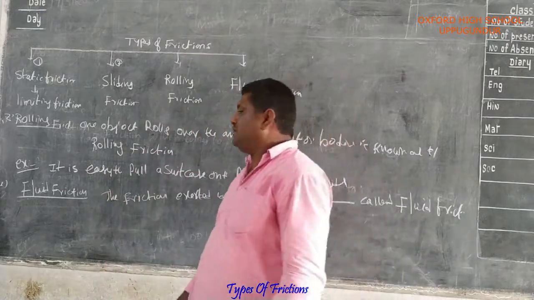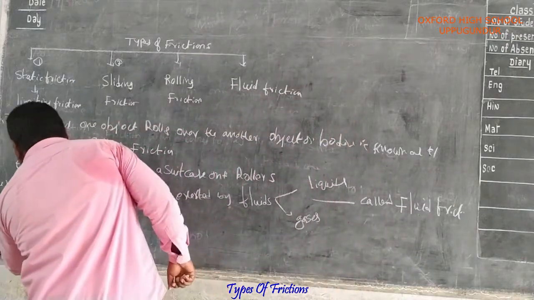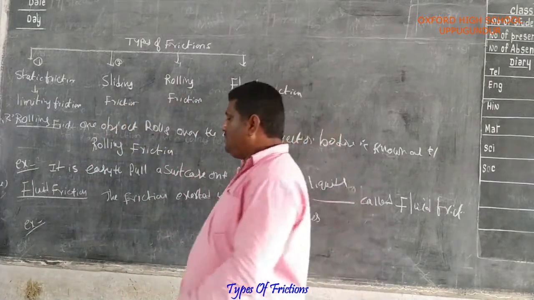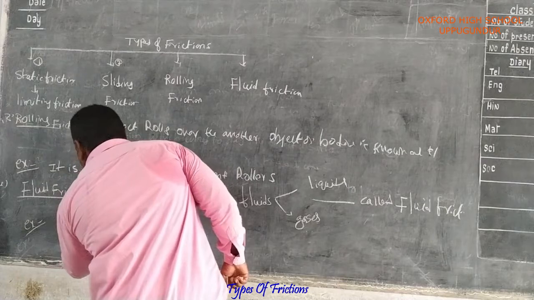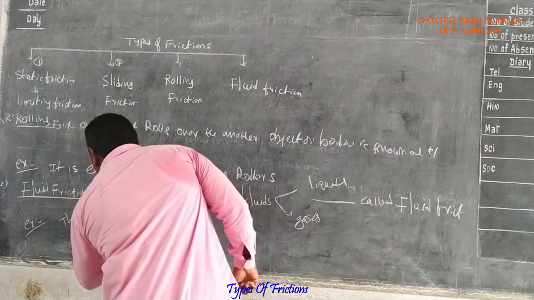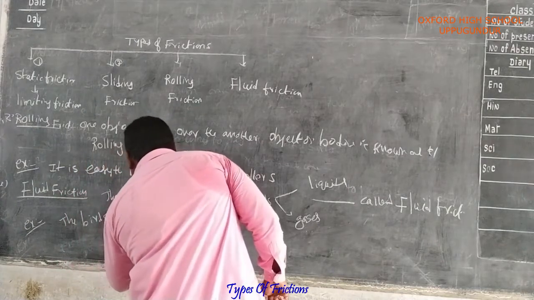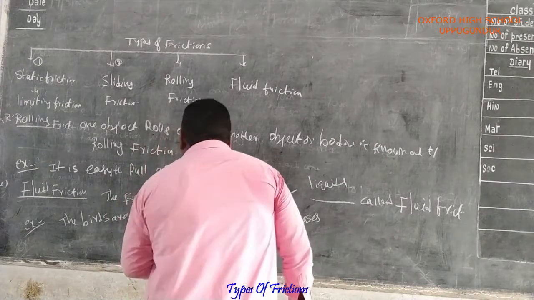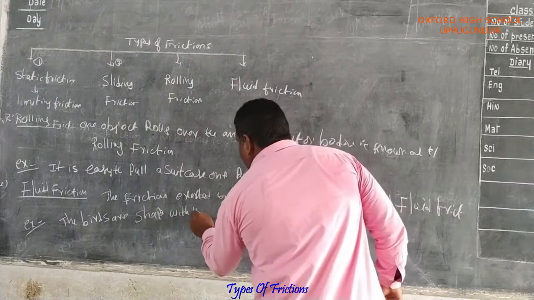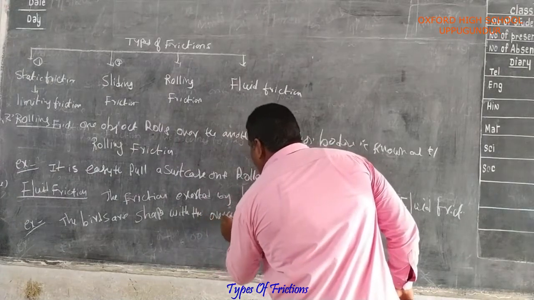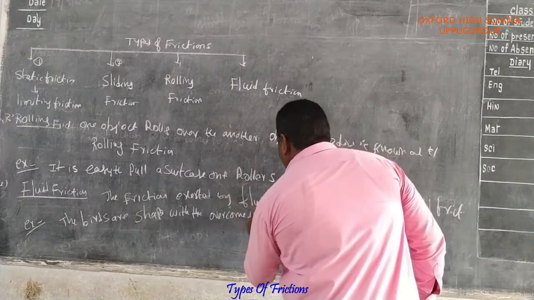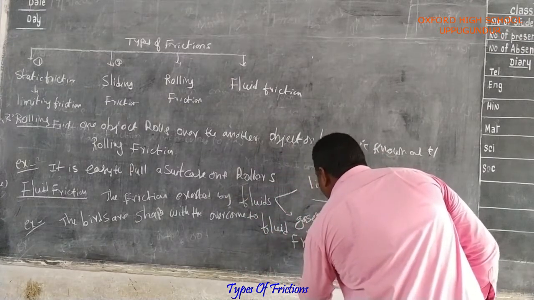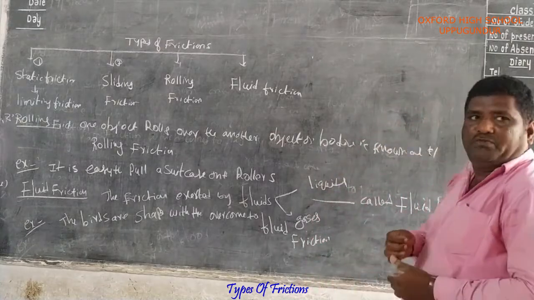Examples of fluid friction: the birds are shaped to overcome fluid friction.